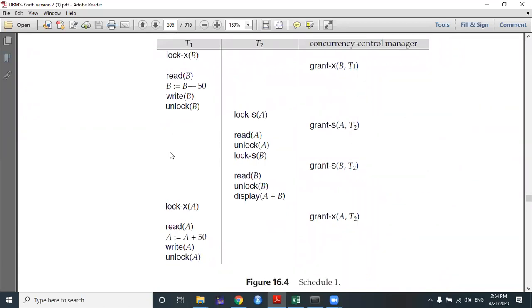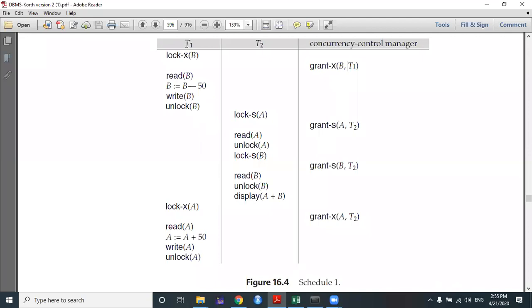Look at the example very carefully. The same two transactions that I have already discussed. These are transaction T1 for $50 minus and $50 plus, and this is transaction T2 for the summation of A plus B. And this is a concurrency control manager, showing how it will grant permission to an individual transaction for an individual data item. So let's check it out very carefully. The first case: T1 performs the exclusive lock on account B. T1 makes a request for this lock to the concurrency control manager. The concurrency control manager grants an exclusive lock on account B to the T1 transaction. The grant is successfully given.